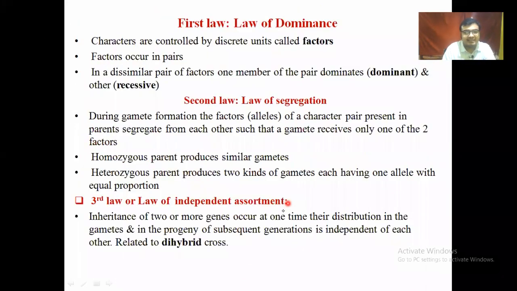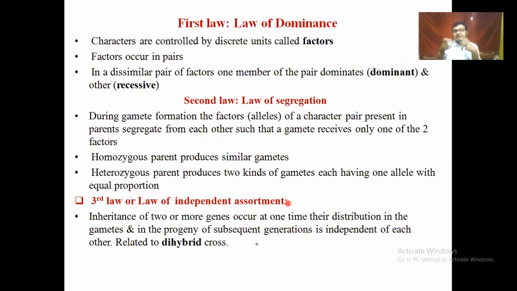Now we can go to the next slide. There are three laws: the law of dominance, the law of segregation, and the law of independent assortment. In the law of dominance, Mendel proposed that the dominant genes are always expressed over the recessive gene, and the recessive gene is the suppressed form. But this law could be deviated later when the concepts of incomplete dominance as well as co-dominance come, which will be discussed later.